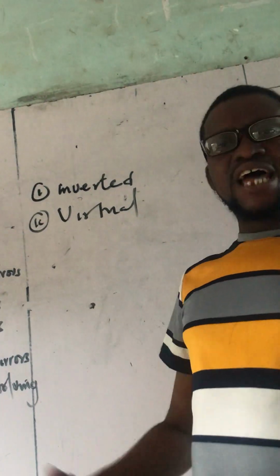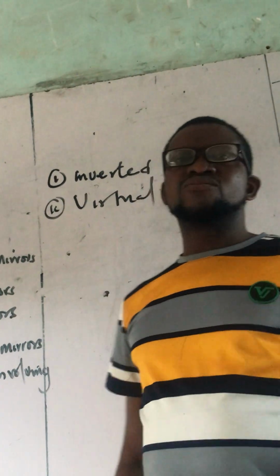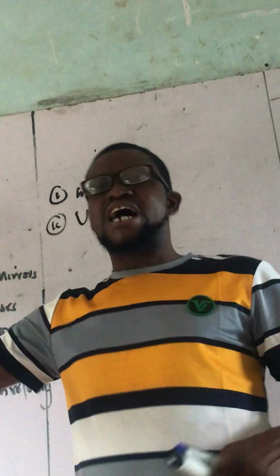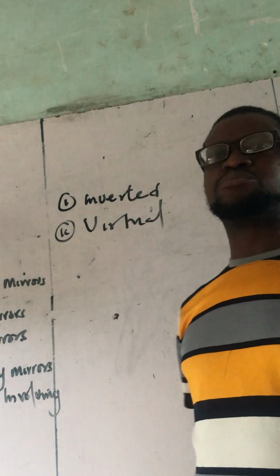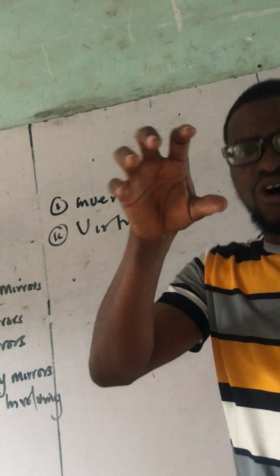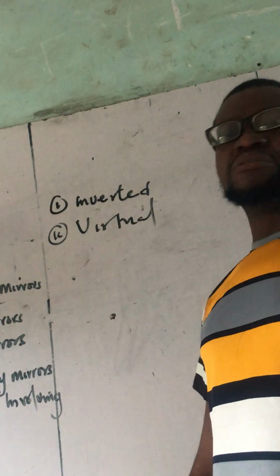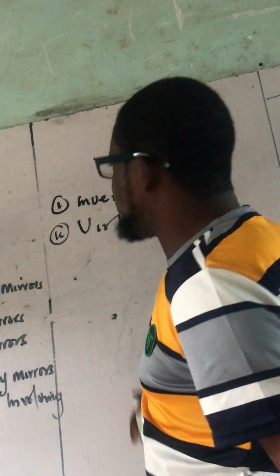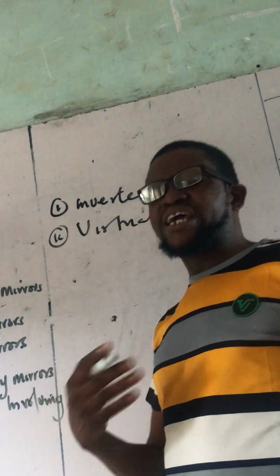So any image formed that cannot be caught, past tense of catch, is called what? Virtual. Unlike in the case of lenses, where you can catch the image, a mirror we can only see, but we cannot catch that image in the mirror. And that's why we say the image is also what? Virtual.